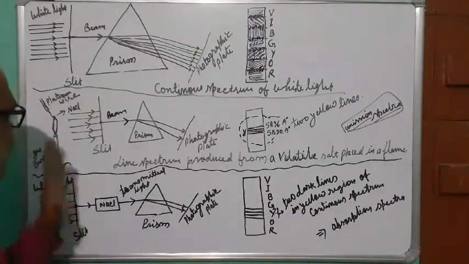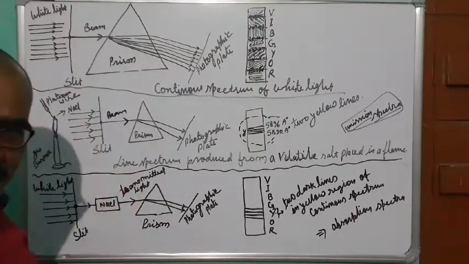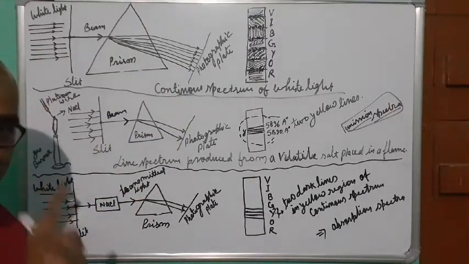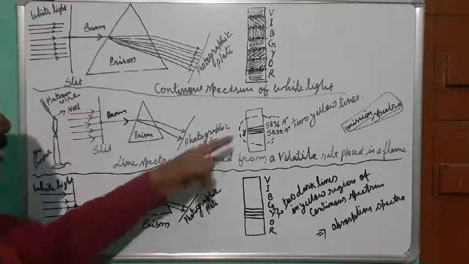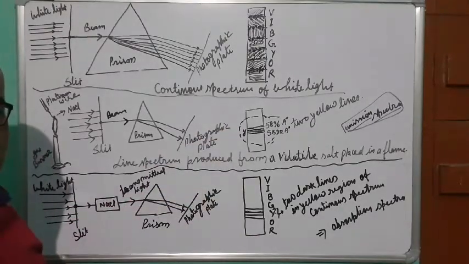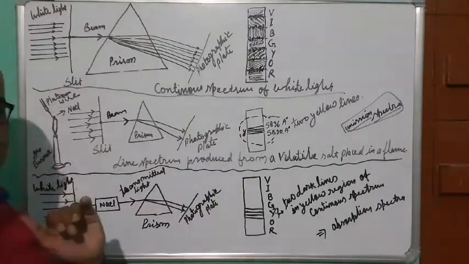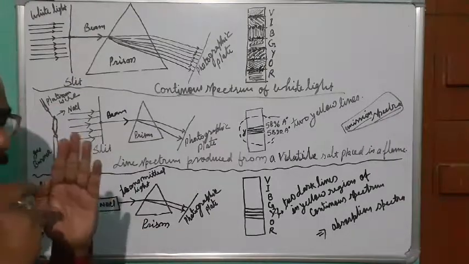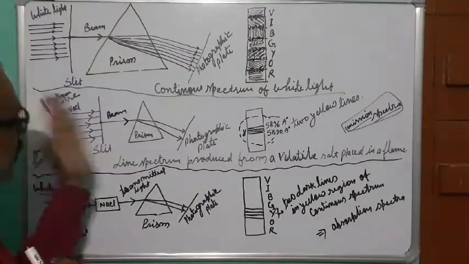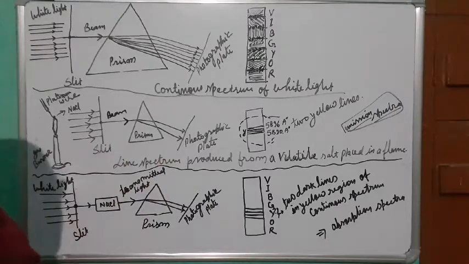When it is in the excited state, it releases energy, and corresponding to that released energy we get spectral lines. Here we are not supplying white light. Here, which light are we allowing to pass through the bridge? Only the light which is released by sodium chloride.